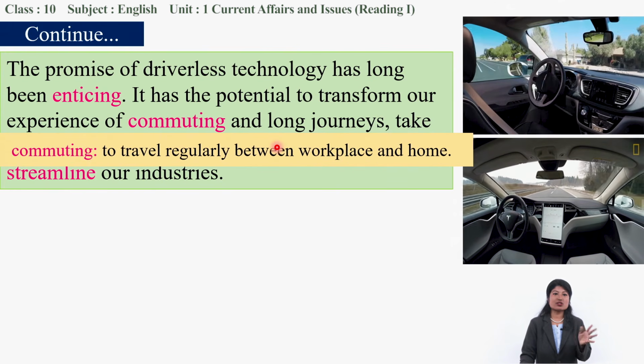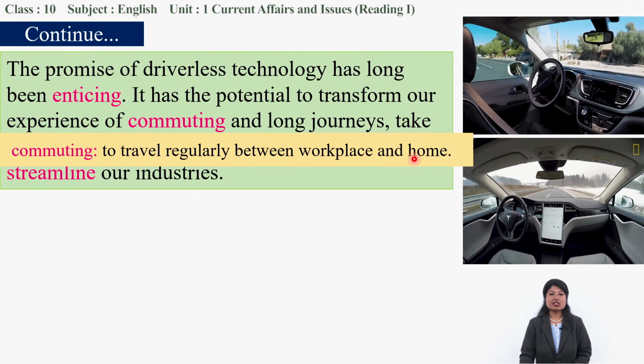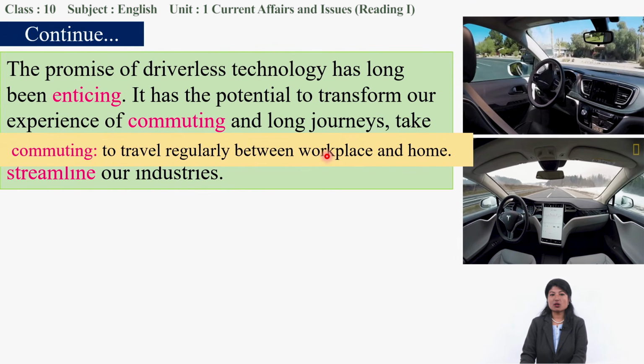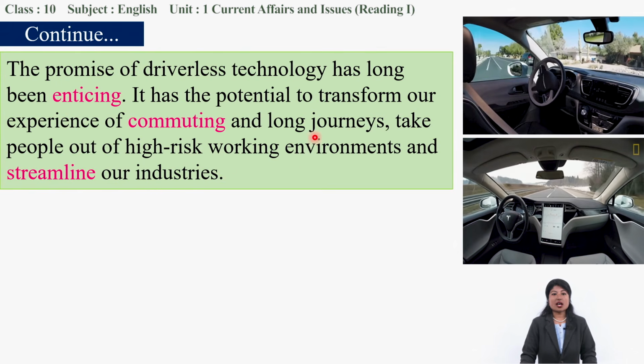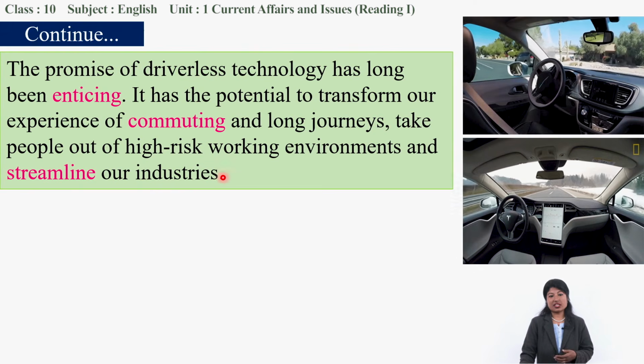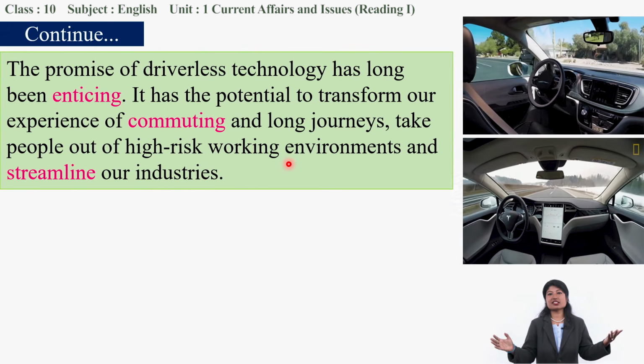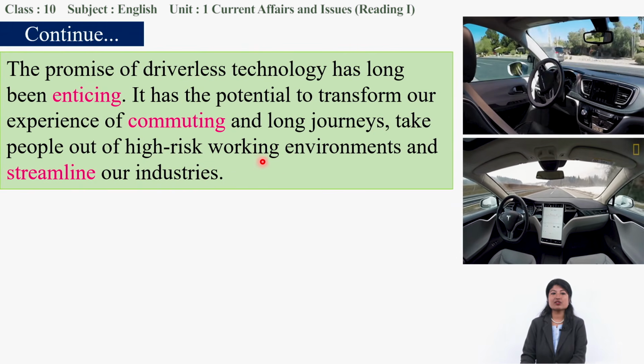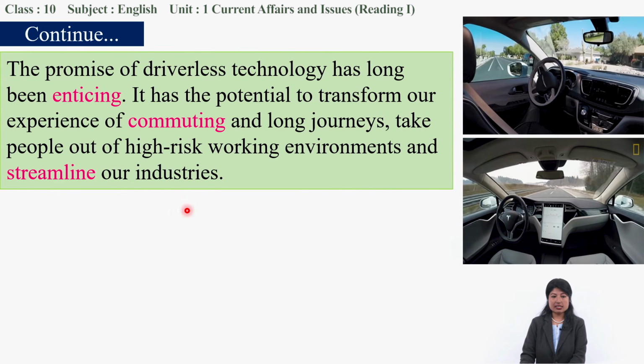Commuting is our day-to-day travel between workplace and home. Commuting, as well as our long journeys, can both be free of high risk. It is very safe to travel, that means safe to travel in driverless cars.